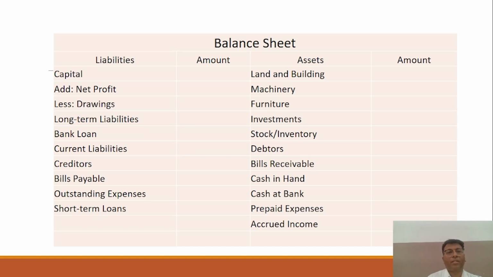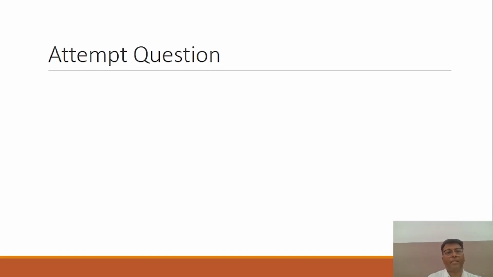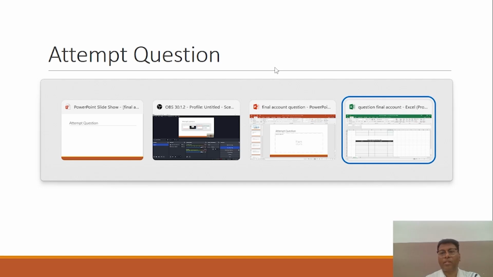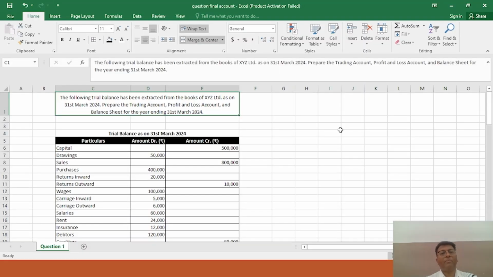This is again the balance sheet, and I think this is the right time to attempt a question, and by solving it you can develop the understanding. For that purpose, we have to approach the question in Excel. The following trial balance has been extracted from the books of XYZ Limited. Any organization may be given. As on 31st March 2024, prepare the trading account, profit and loss account, and balance sheet for the year ending 31st March 2024.